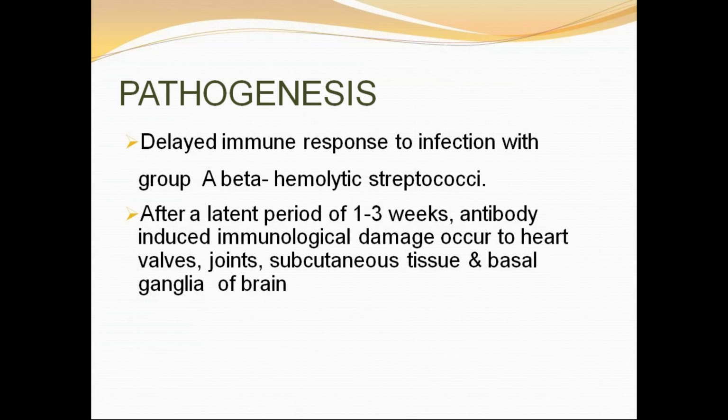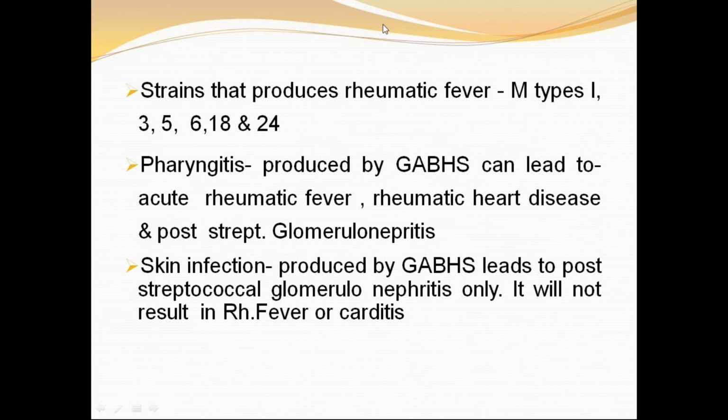Why? Because we also have a latent period of 1 to 3 weeks. It is not a direct infection-induced damage. So you should know this part in pathogenesis. I already discussed the types that produce rheumatic fever: M types 1, 3, 5, 6, 18 and 24. These cause acute pharyngitis, also with more chances of recurrences. Skin infection produced by group A beta hemolytic streptococcal infection leads to post-streptococcal glomerulonephritis only. It will not result in rheumatic fever or carditis.